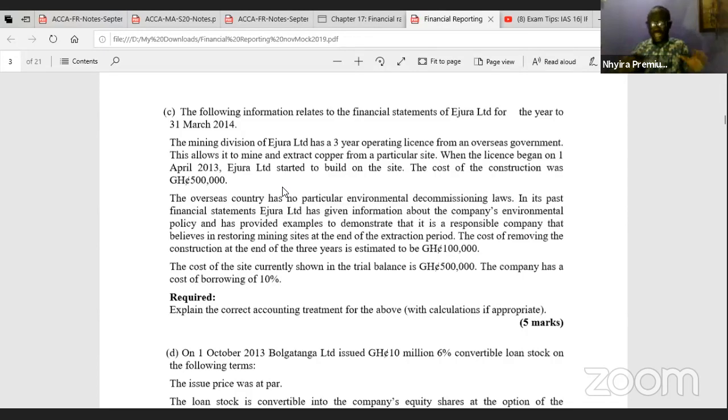Now, assuming there was nothing else, then the cost of this building will be depreciated over the economic useful life of 3 years, which is the operating license life.